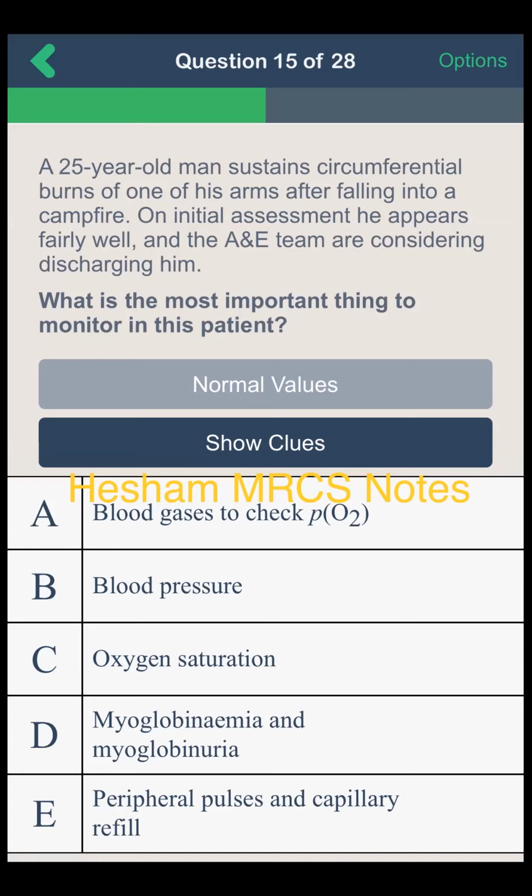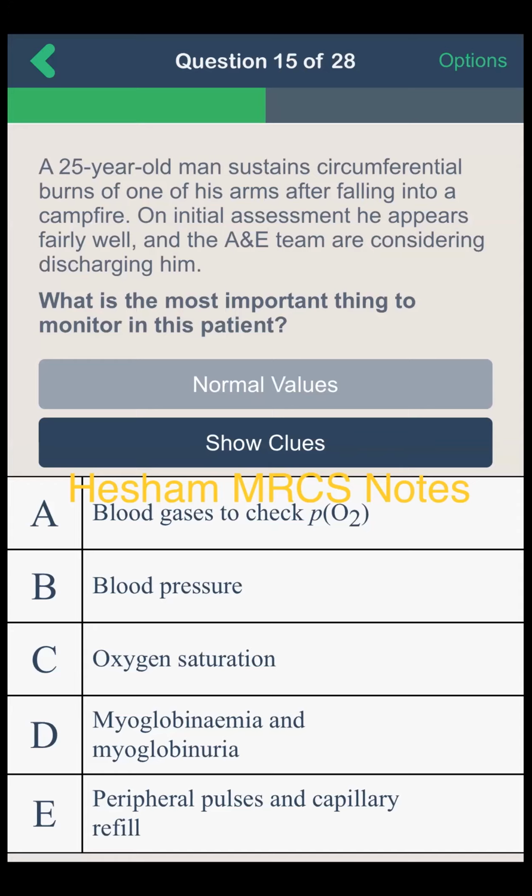Circumferential means there will be compartment syndrome because it's a closed space of muscle. Yes, and then I will monitor all around. All around, yes, but to prevent limb loss, I will monitor the peripheral pulse and the capillary refill. I thought about them, yes, but when I saw circumferential, it changed my mind. It's either myoglobinemia, because it's a type of crush injury, or peripheral pulse and capillary refill.